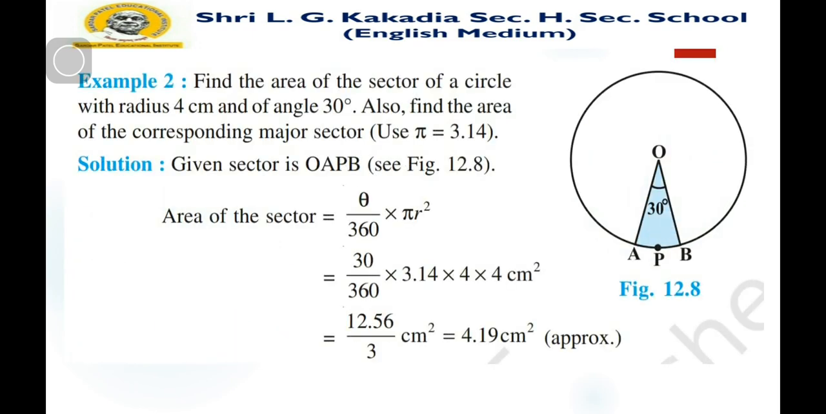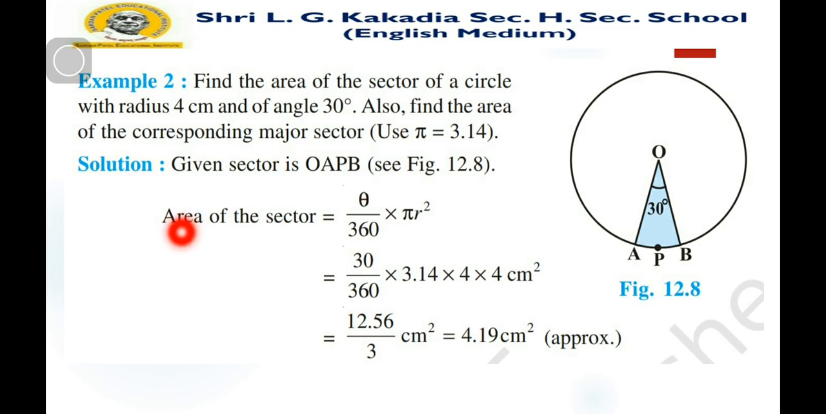Example 2. Find the area of the sector of a circle with radius 4 centimeter and angle 30 degree. As you can see in the figure, two radii of 4 centimeter are given and the angle is 30 degree. Also find the area of the corresponding major sector. Use pi is equal to 3.14. Here we want to find the area of the sector. Sector means minor sector, and after that we find the major sector.